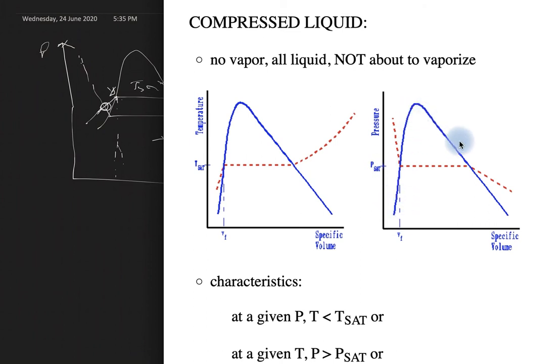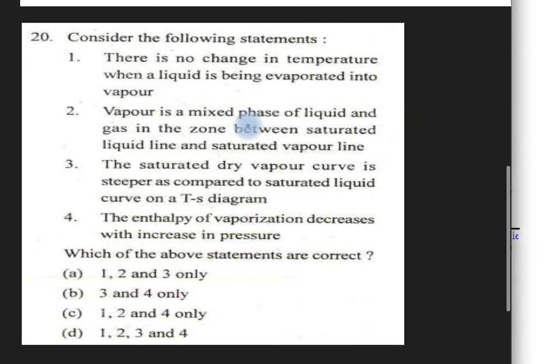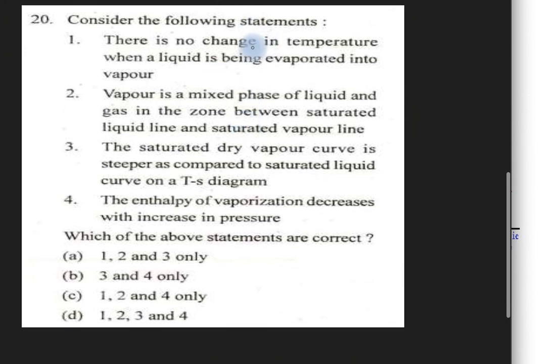And the slopes are usually different for the saturated liquid and saturated vapor curves. So another question is, this is the IES 2016 question. There is no change in temperature when a liquid is being evaporated into vapor.